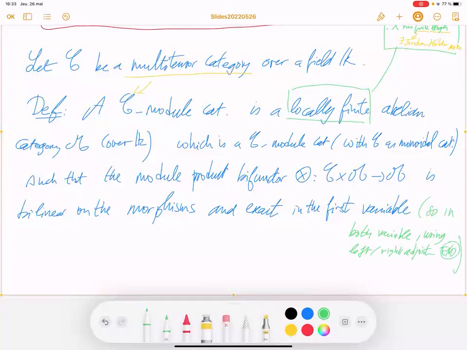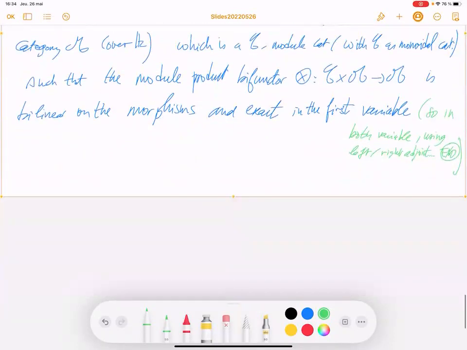What this exercise says is that we don't need to assume both the first and the second variable to be exact. We only need to assume the first to be exact, because from that you can prove that the second is also exact using left and right adjoints. So anyway, the first and the second are exact. But if you need to prove something is a left C-module category for a multi-tensor category, you just need to prove exactness in the first variable.